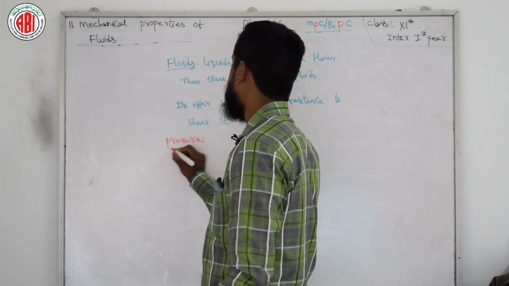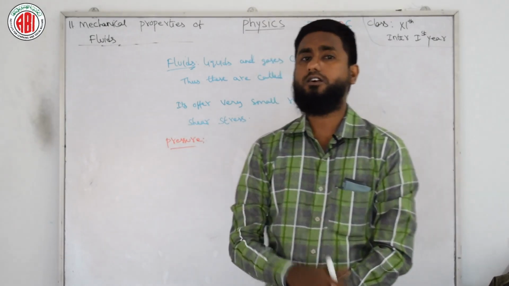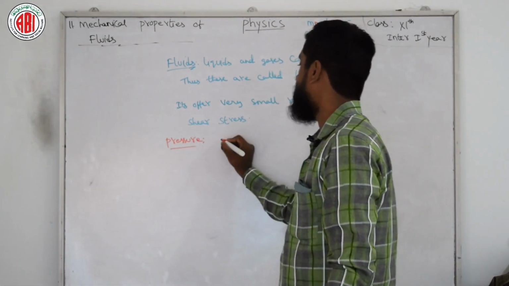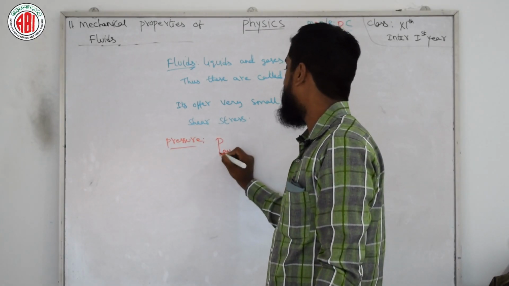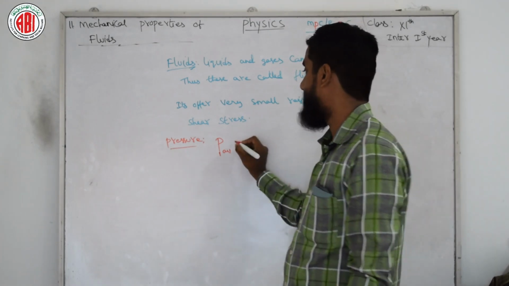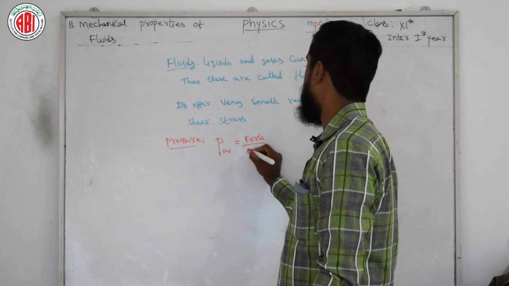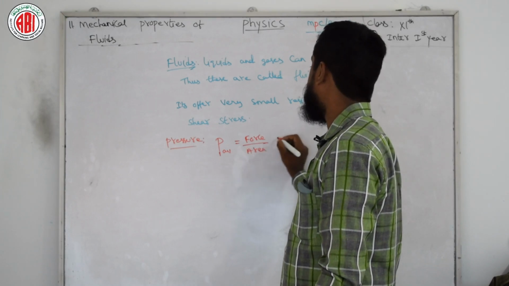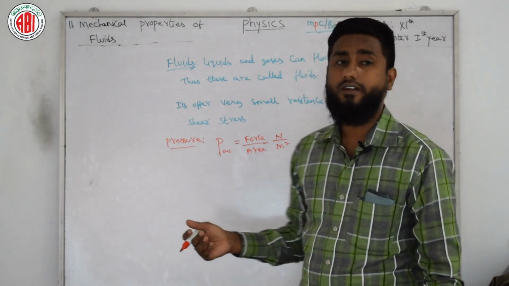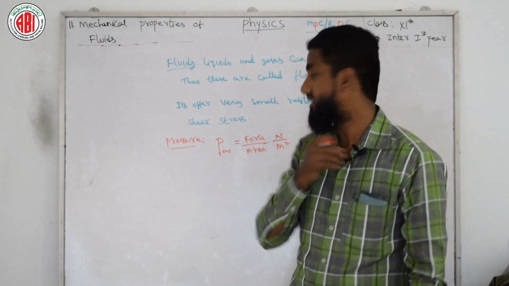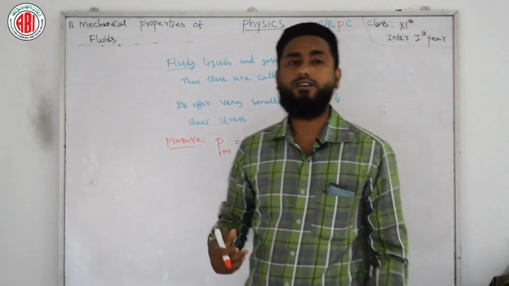Now we are learning one more thing related to pressure. What is pressure? The average pressure is defined as the normal force acting per unit area. So for pressure, as of now, we can write P average, because for P we have many things, here I am speaking about average pressure, equals force by area. The unit of force is Newton, and the unit of area is meter square or centimeter square or kilometer square, whatever you are taking. But here I am taking Newton per meter square as the unit of pressure.